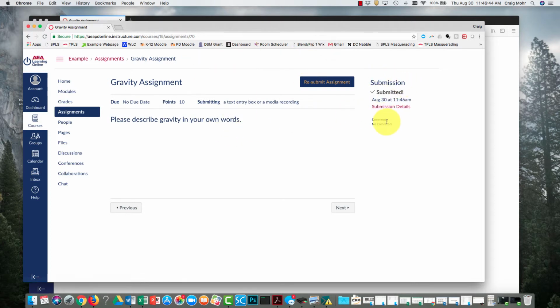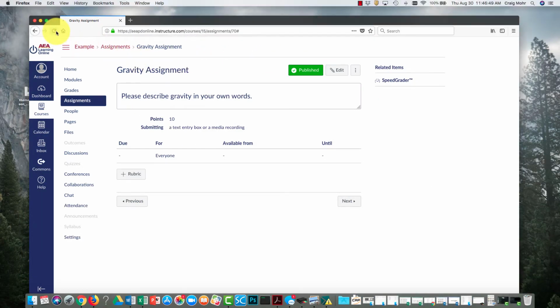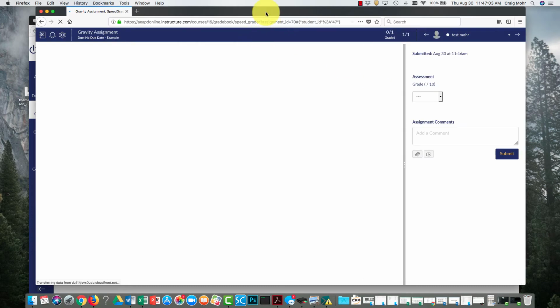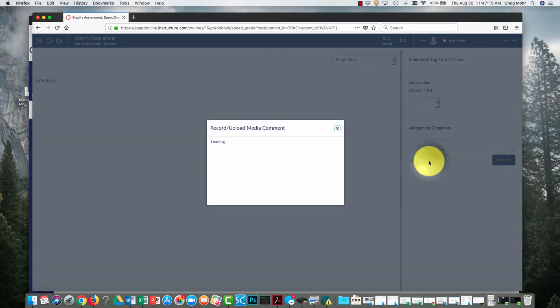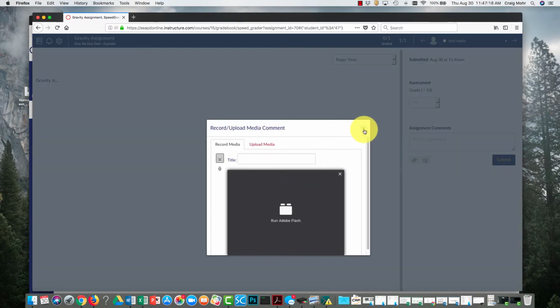Successfully submitted. It says over here that it's been submitted. There's no comments. If I go back on the teacher end, let's go ahead and refresh this page. So now you can see there's been one submission. It has not been graded. A couple of options. I can download the submission or I can start grading. In SpeedGrader, again, most LMSs have something that looks a whole lot like this. Here's their submission. Over on the right, I get to mark them complete, incomplete, or excused. I can provide comments as needed. If I want to do visual comments, I can do that right here.